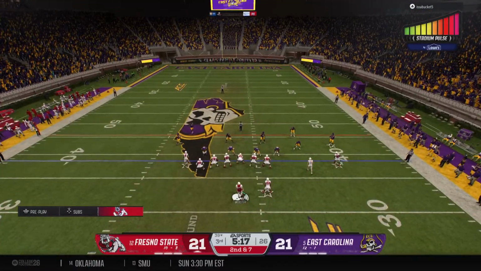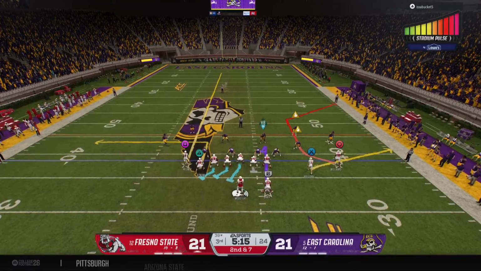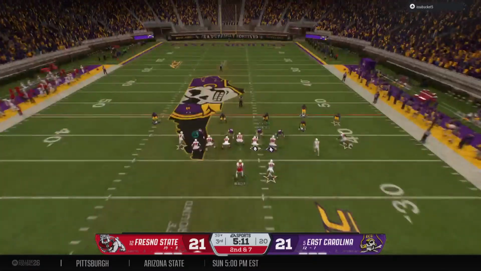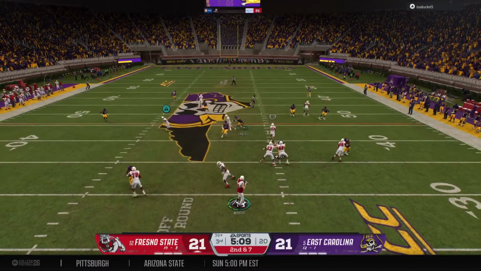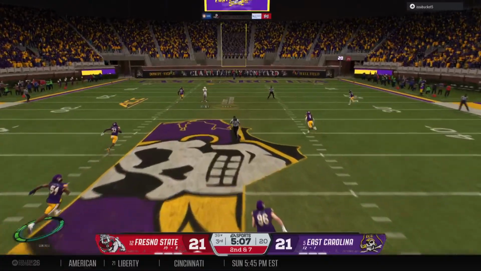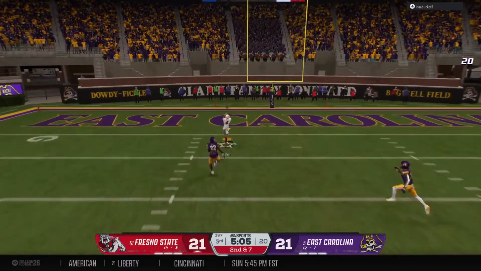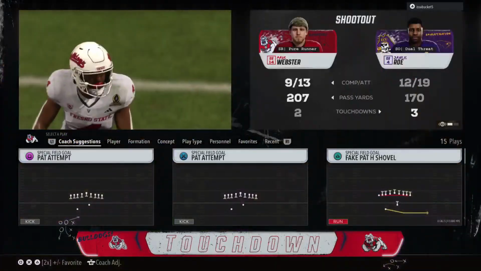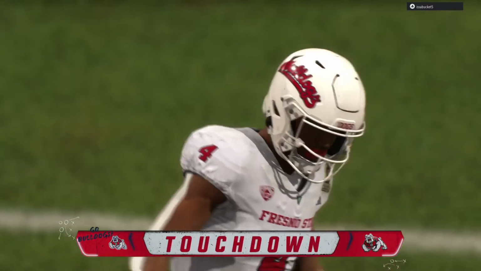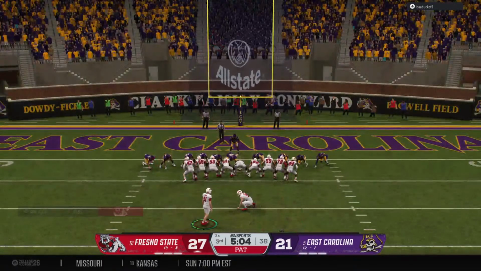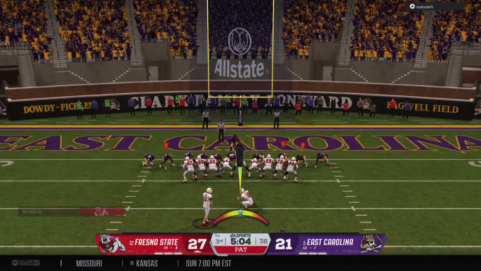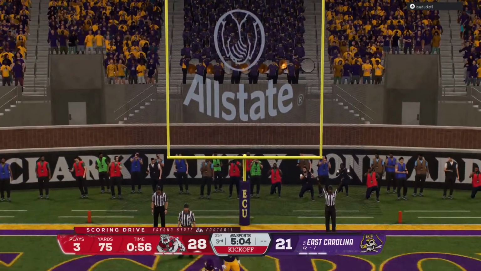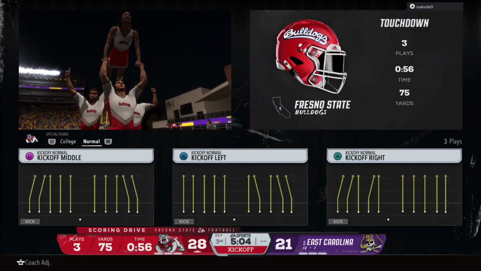Offense getting set up. Here's 2nd down. Wants to throw it. A deep shot right down the middle. Touchdown, Bulldogs. And that will give them the lead now. Boy, this guy has a knack for the end zone, doesn't he? That's 2 touchdowns for this guy today, and I don't know if he's done yet. PAT is good, so it's a 7-point game, 28-21.